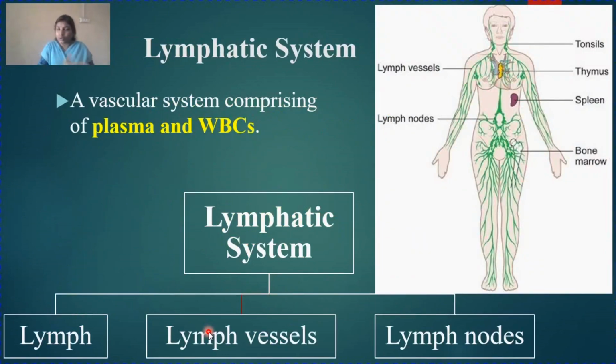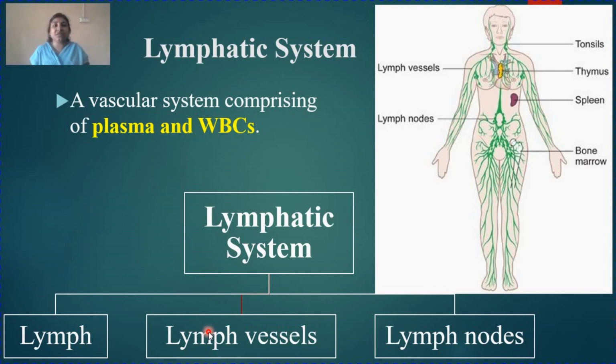So this was all about fluid. As I said, blood we will do later on. Now coming to the first system, that is your lymphatic system. This system is very important to maintain your immune system. Your immunity is maintained due to this lymphatic system.